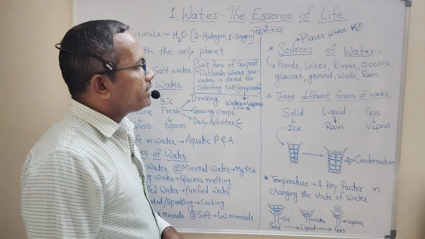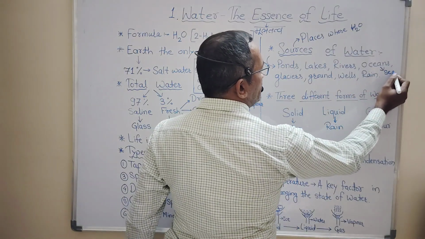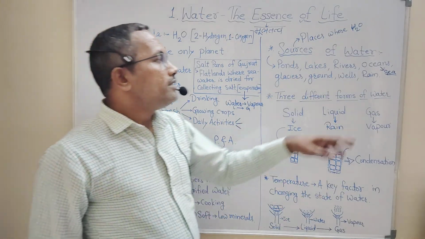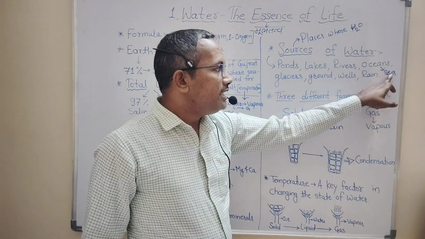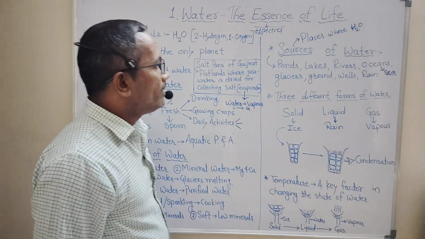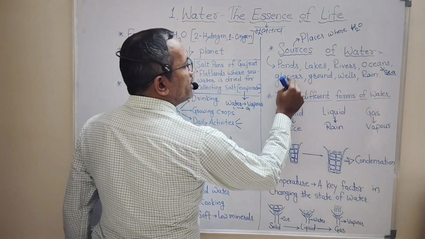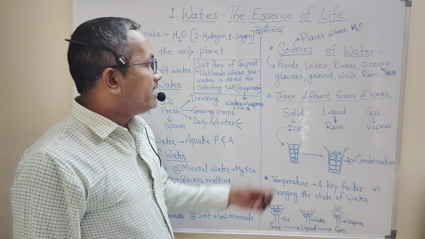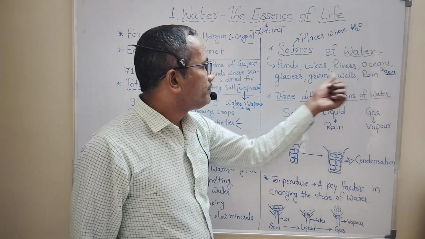There is one question: what is the difference between oceans and sea? Actually, oceans are very large and deep in nature, whereas sea is shallow and not that deep. So these all are the sources of fresh water on earth. And examples of those sources are ponds, lakes, rivers, oceans.